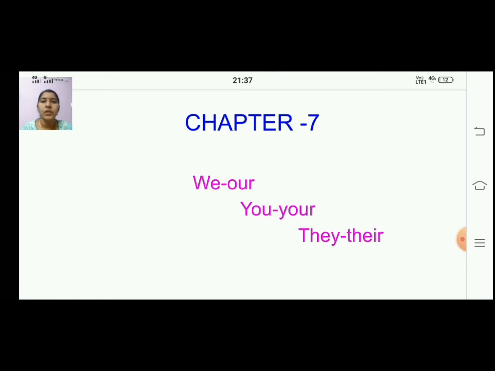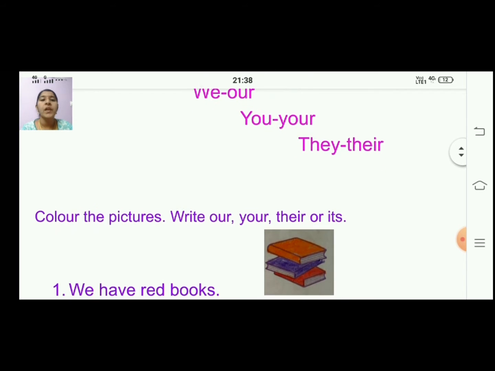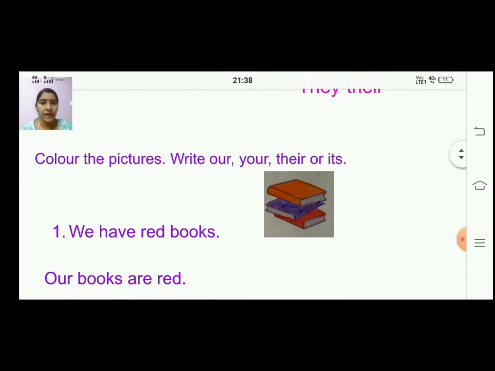Whenever we see we, we will change it with our. You, you will change it with your. They, you will change it with their. Okay, so now we will see the questions. Color the pictures. In your textbooks you will have this. You can color it according to the sentence, right? Color the pictures. Write our, your, their or its. You're going to use these words to replace some other word, right?